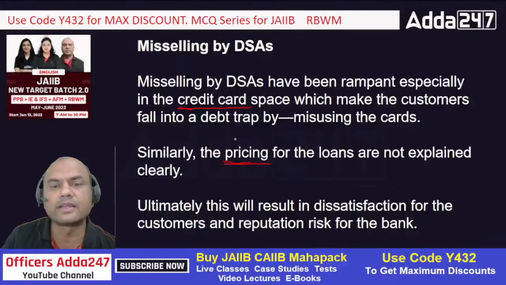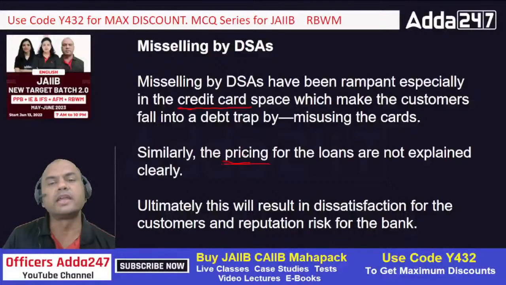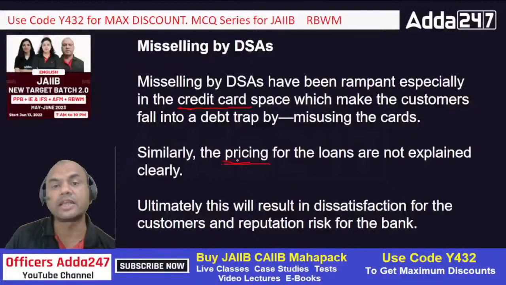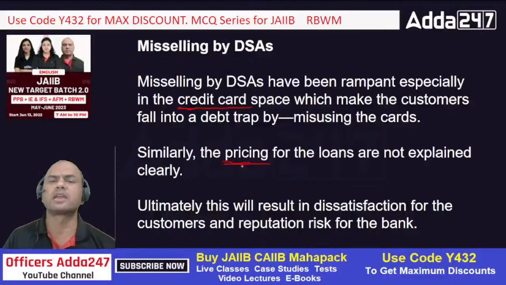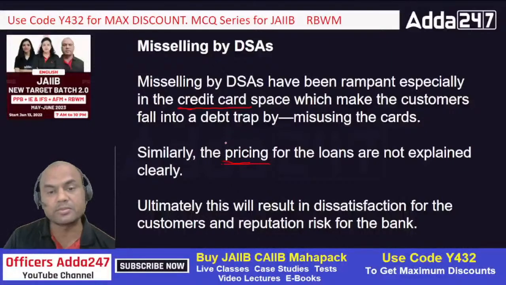Pricing of the loans, or even the asset and liability products, the savings account opening or loan opening. Both things. Even for a savings account, DSAs many times don't give the AMB correctly. AMB means average monthly balance. Many DSAs open the account on a zero balance basis, but actually there is an AMB over there. So that is called mis-selling.